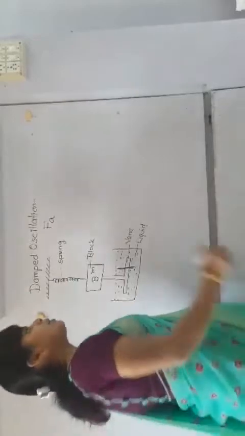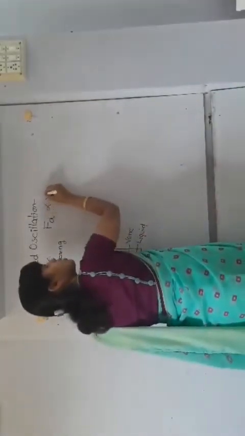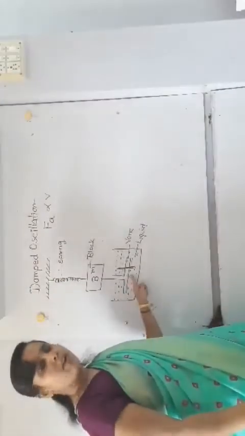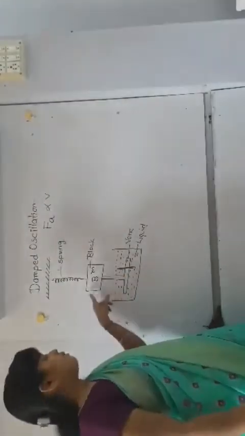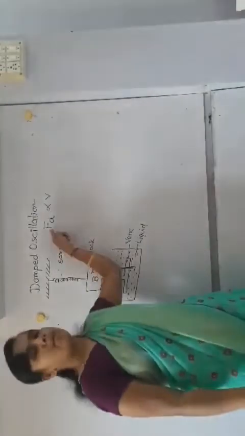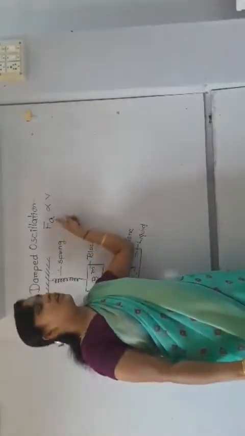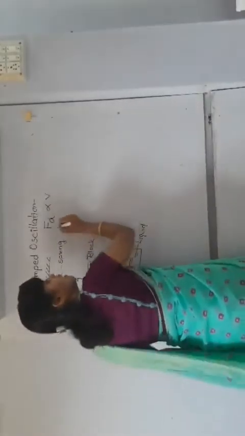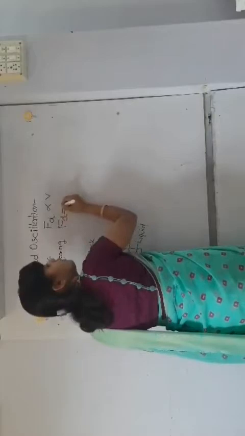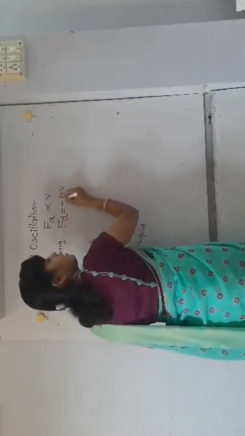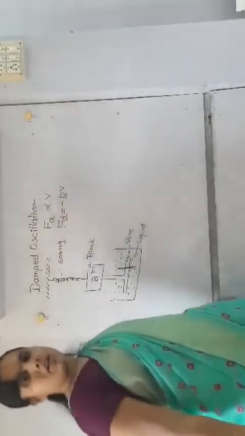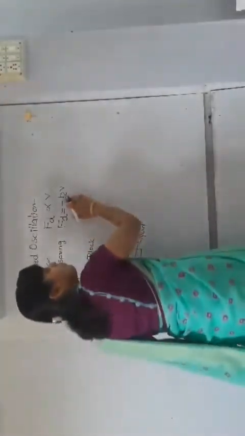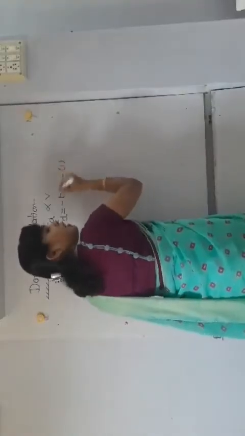Suppose that the damping force is directly proportional to the velocity of the vane. When it is moving, the vane has a speed, and that velocity is directly proportional to the damping force applied on the vane. Then Fd, the damping force, is directly proportional to velocity. So Fd equals minus bv, where b is the damping constant. Give it equation number 1.